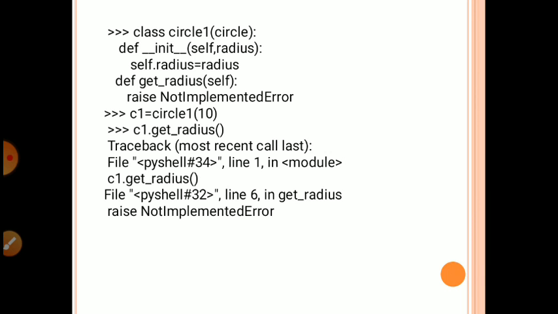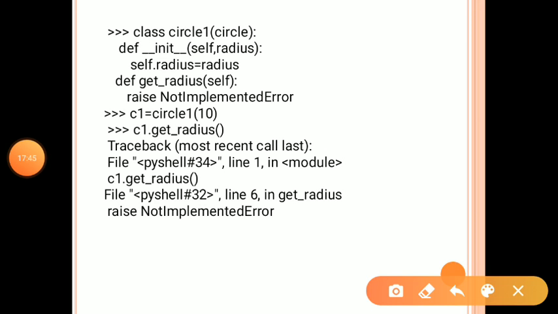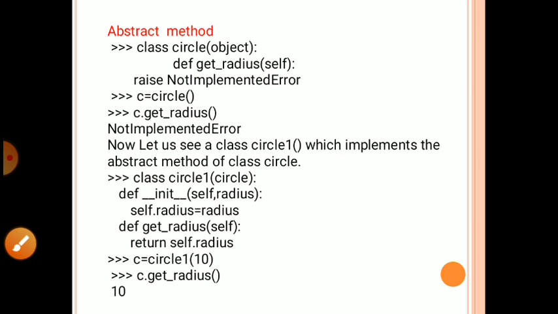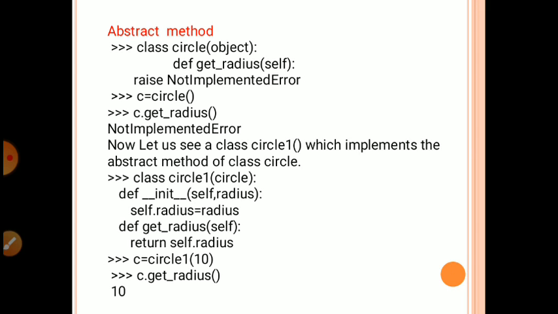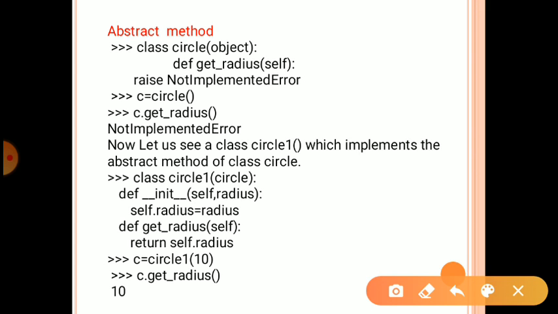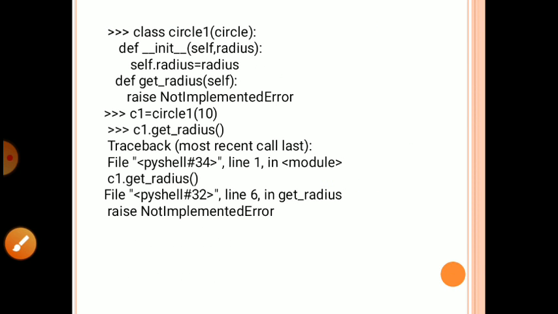If we forget to redefine it, for example in the class, we just create the function only, and if we are not defining get radius, it will generate the error.